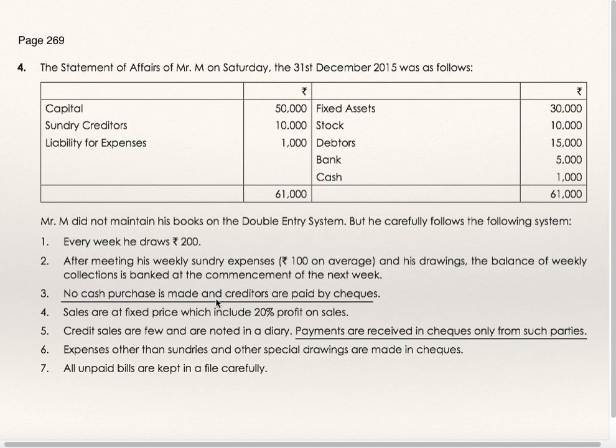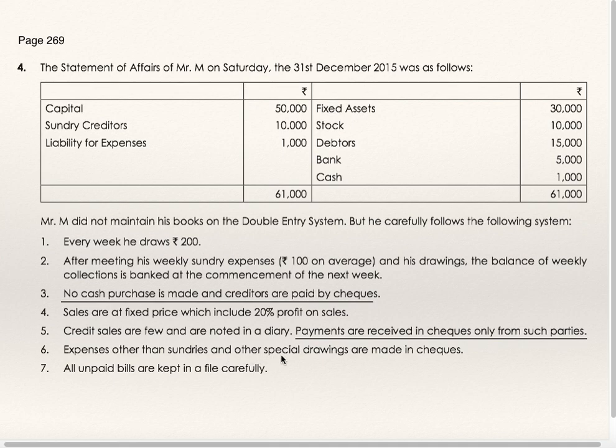No cash purchase is made and creditors are paid by check. No cash purchases. Payment is by check only. Sales are at a fixed price which includes 20% profit on sale. Very important. Credit sales are few and noted in a diary. Payments are received by check only from such parties. So if there is receipt of check, these are only from customers, that is credit sales. Those to whom credit sales are made, they are paying by check, that is, collection from customers is by check.